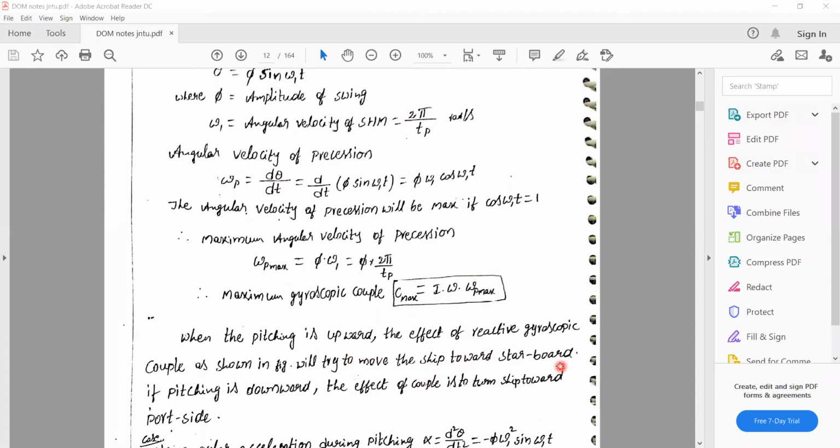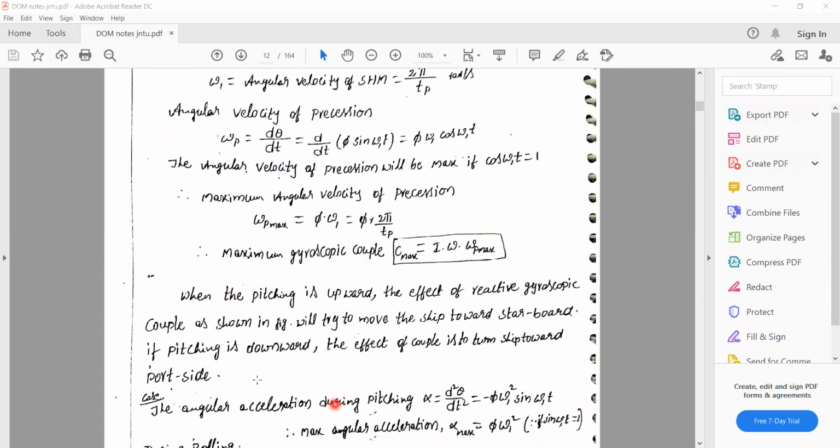And next condition, when the pitching is downward, that means the ship passes towards the downside of the tide. Then the effect of gyroscopic couple is to turn the ship toward the port side. So that is the dragging of the port side. The total ship is dragged towards the port side. Okay, so those are the cases discussed here.